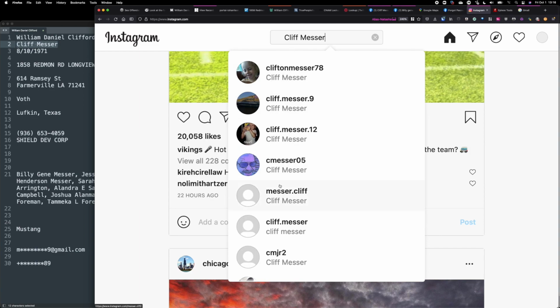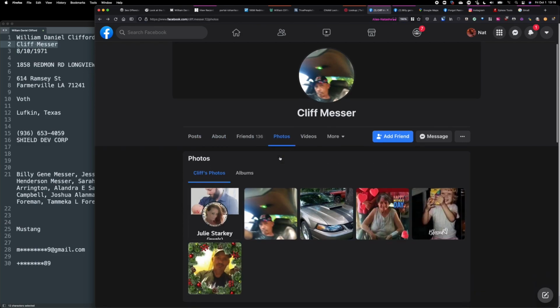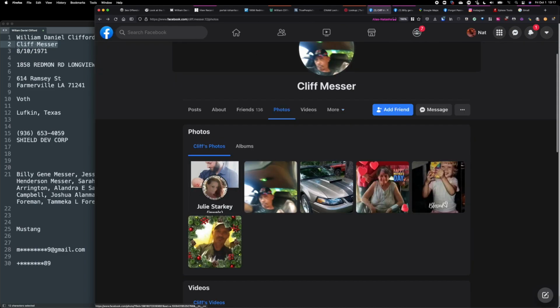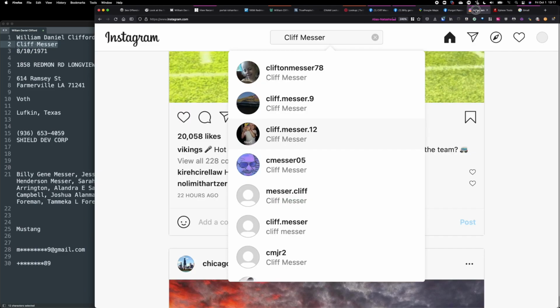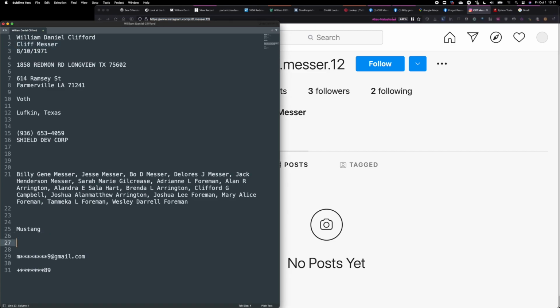Very quickly you see there's a lot of Cliff Messers, but I've identified the third option here is this little child. Let's click on that. That little child's image holding crayons, I guess, was the same image in his photo stream here, this one. So these two things tie him together, and now we've pivoted onto Instagram without even going too deep into the search. He only has 3 followers, 2 following. We can go deeper, but now this Instagram profile is something that's kind of verified.